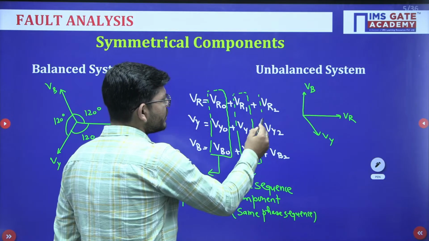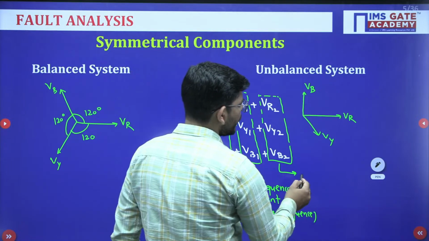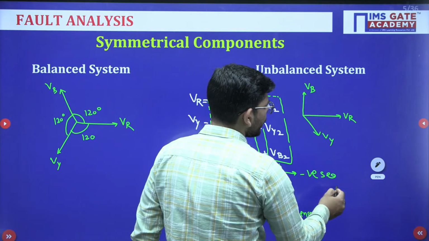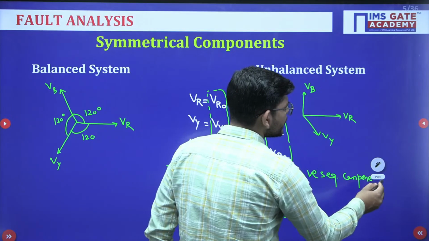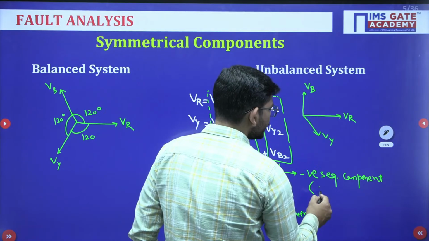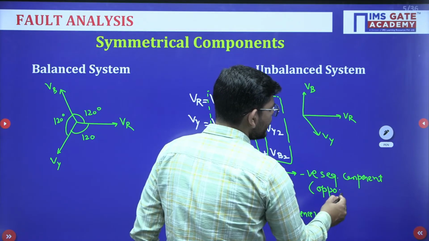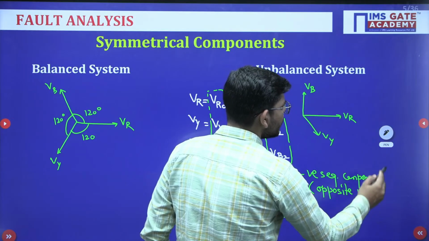And then we have the third set of components which are known as the negative sequence component. And why are they called the negative phase sequence component? Just because the phase sequence is opposite. They have the opposite phase sequence with respect to the original unbalanced phasor.